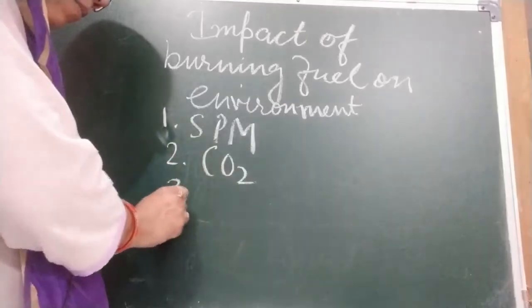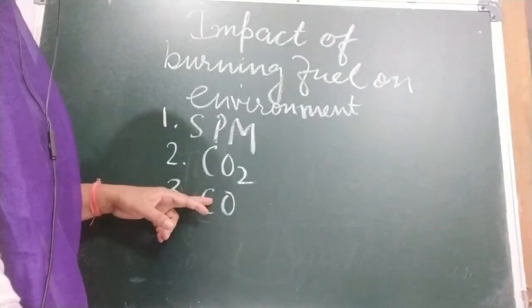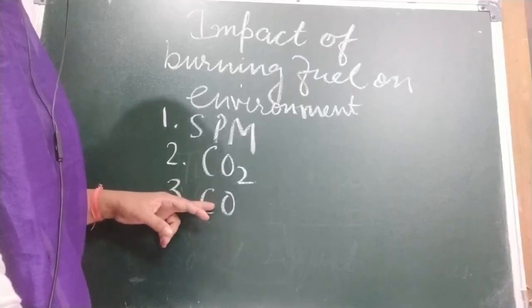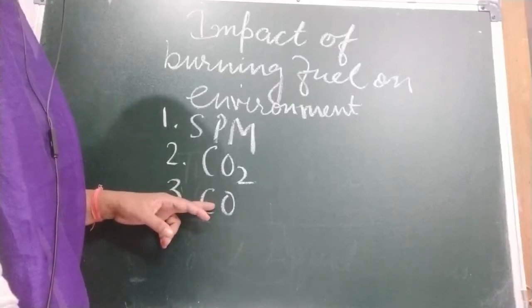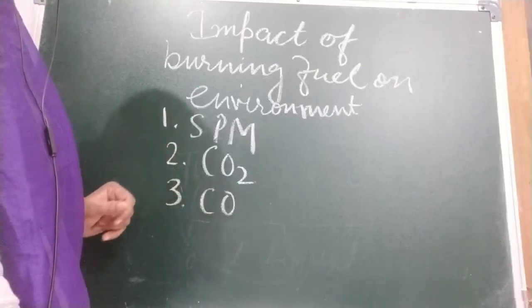Next is carbon monoxide. This is poisonous in nature. It is produced when there is an insufficient supply of oxygen. It is a very dangerous pollutant and can cause death if breathed in. It is toxic or poisonous in nature.